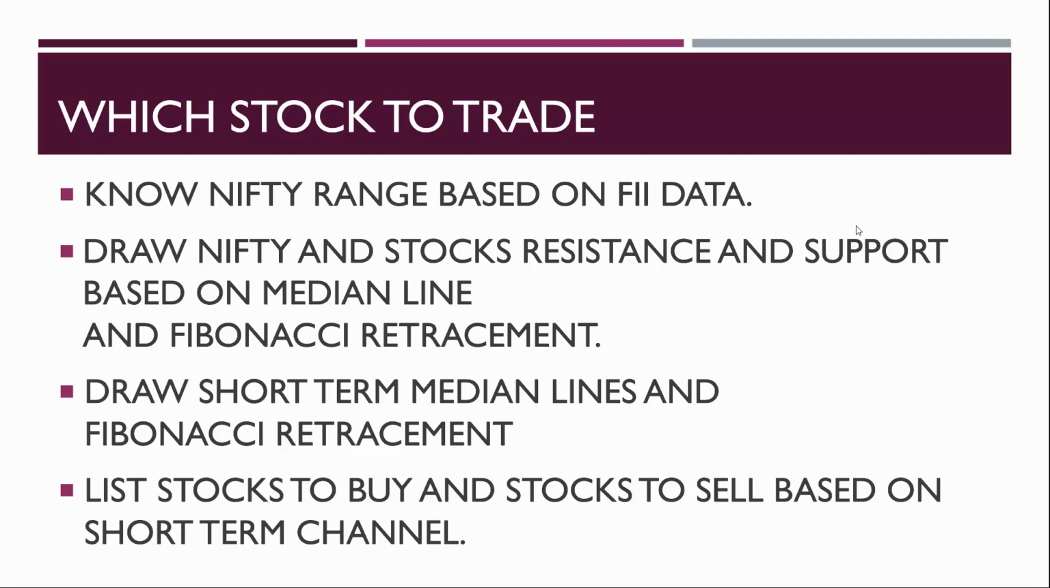Once the channel is violated, then you can try to draw a new channel. Short-term channels will keep changing. You can maintain the long-term channel. So the long-term channel will dominate the short-term channel. Based on the long-term and short-term channel, you can list stocks to buy and stocks to sell. If the market is likely to go down or it is trending down, you can switch to stocks that you need to sell and just place trades on them.